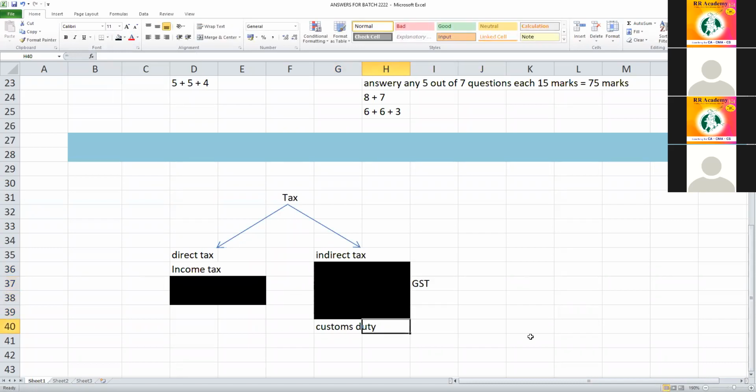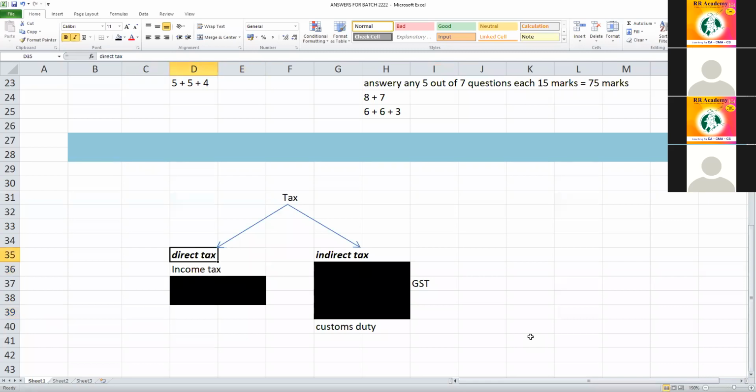So today we have GST and customs. Under the direct tax, we have only one tax called income tax, and under indirect tax, we have GST as well as customs.